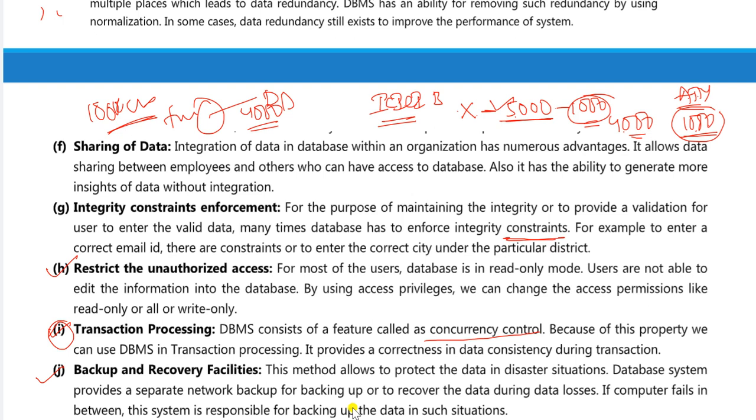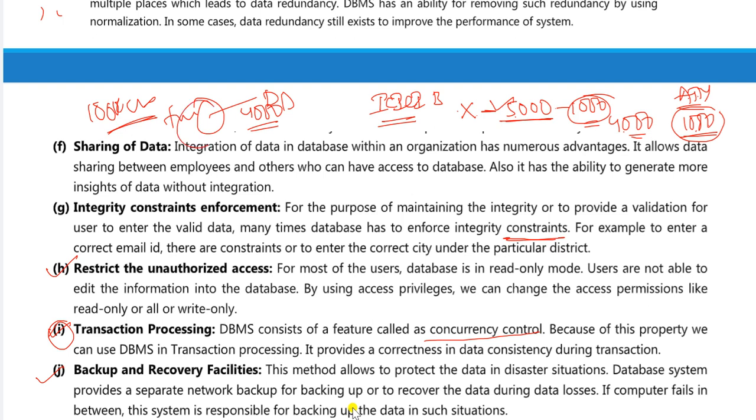So will they rectify the data? Will they get the data? Yes, because there is a backup option and a recovery facility in the database management system. In case of any disaster situation, database systems also provide a separate network backup for backing up the data.